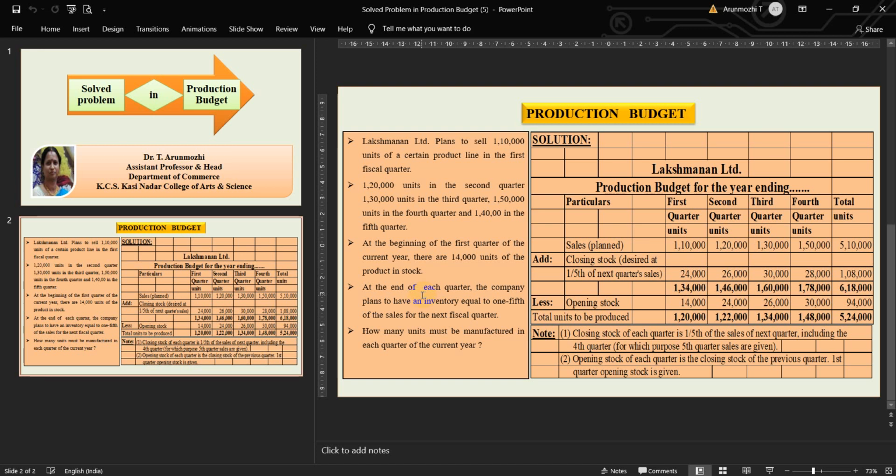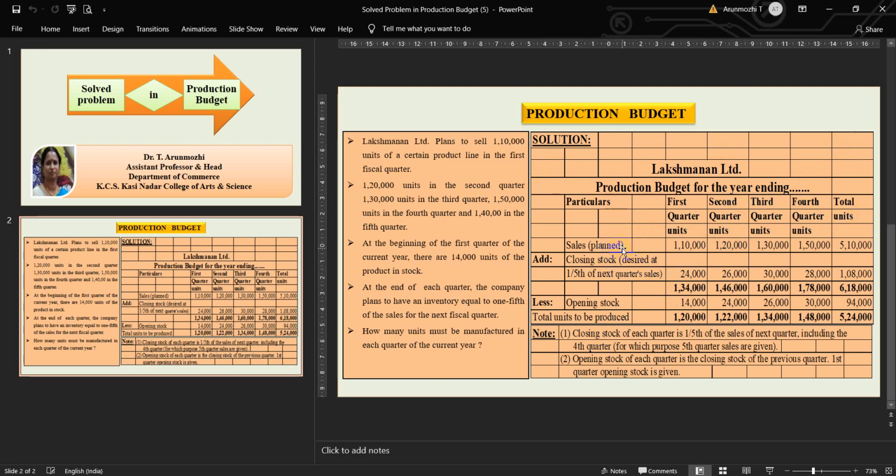To derive that, the formula for calculating is: with sales, we add the closing stock and minus the opening stock. To proceed with the problem, Lakshman Limited's production budget for the year ending is given. Particulars, all the 4 quarters are given, and in the last column we have the total units.